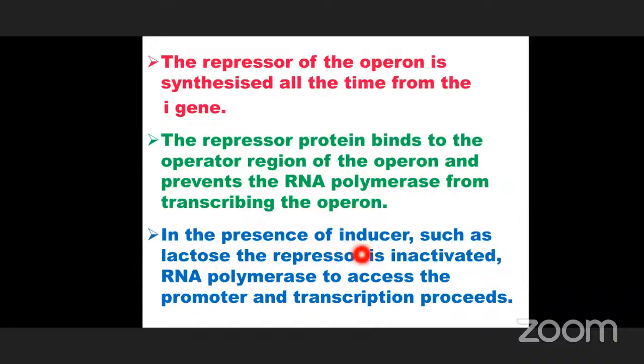But in the presence of the inducer, such as lactose, lactose binds to the repressor and the repressor becomes inactivated. RNA polymerase is activated and accesses the promoter and transcription proceeds.